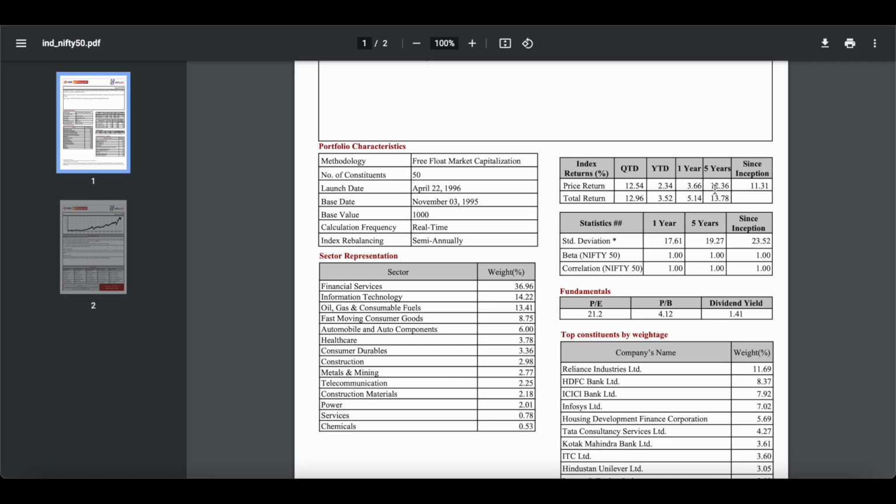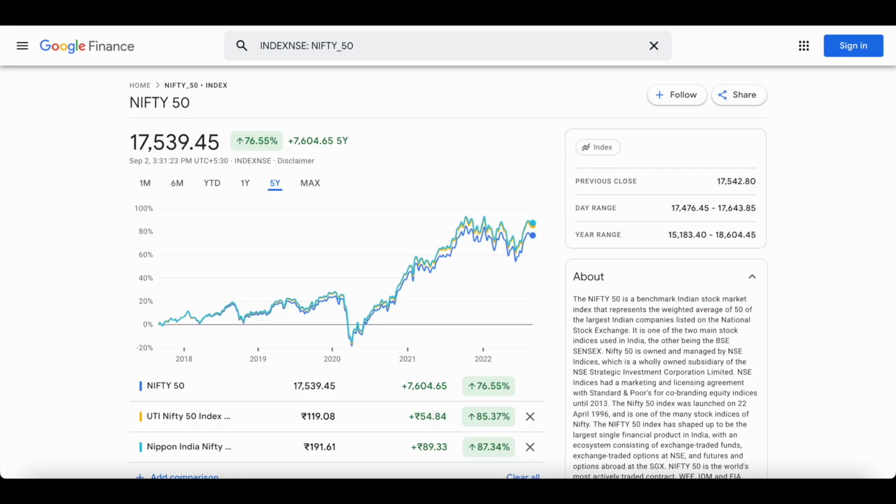That is why here the return is 12.36 and the total return is 13.78. That extra return is the dividend return. They are investing those dividends again, and those dividends are also growing at some percentage. That is the extra percentage we are getting. 75 versus 85, that extra 9%, is because of dividend reinvestment.